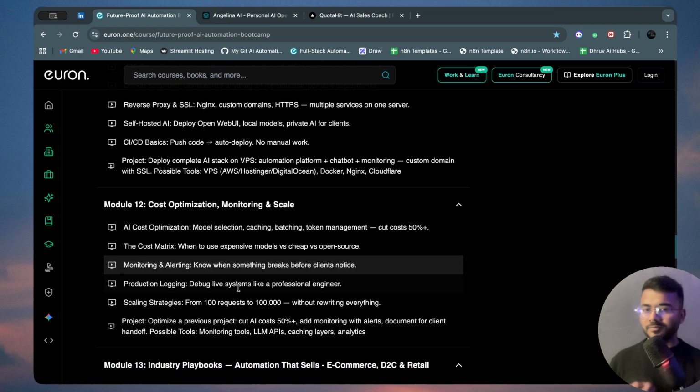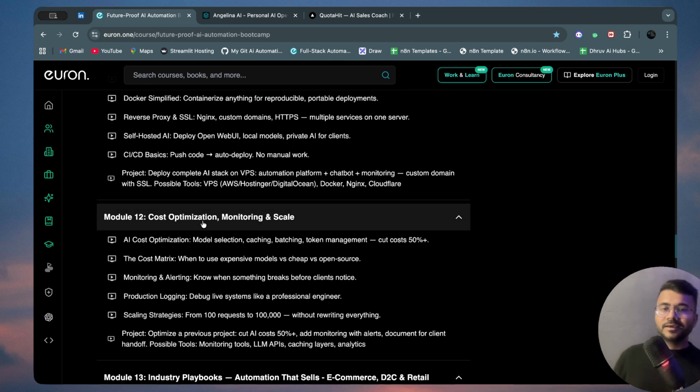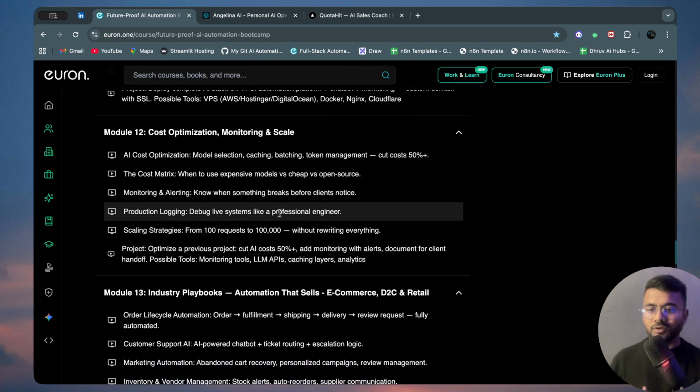Along with that, cost optimization. This is also one of the important things: you can create anything, but what about costs? Just 2 weeks ago I used Claudebot, and I ended up spending almost $100 in cloud credits. So we need to understand how we can optimize for better cost with better speed. That is also what we are going to learn.